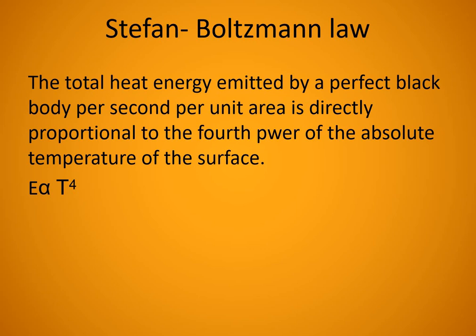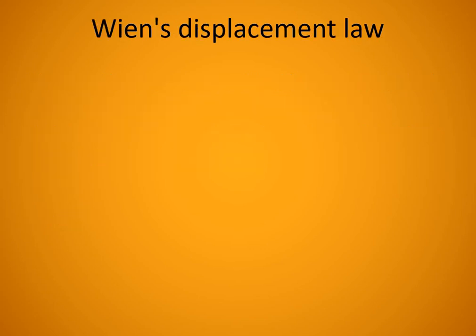Here E stands for not only energy, but energy emitted per second per unit area. So E will not have the dimension of energy. It is energy emitted per second per unit area, directly proportional to T raised to 4. Or we can write E is equal to sigma into T raised to 4, and sigma is known as Stefan's constant. And now we will discuss Wien's displacement law.